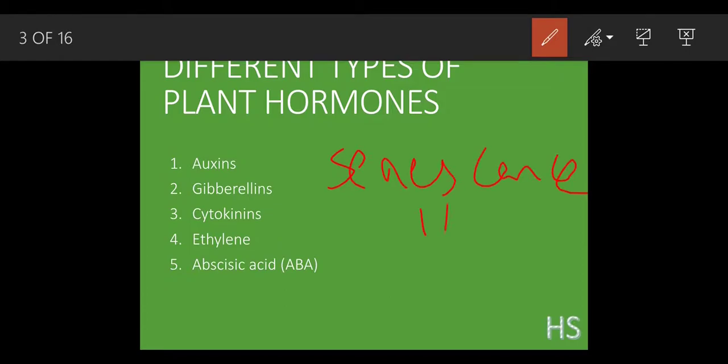As auxins, gibberellins, cytokinins, all these function against the aging part. They delay the senescence so that the plant does not get old. But this ethylene, especially this ethylene, helps the plant to get aged.